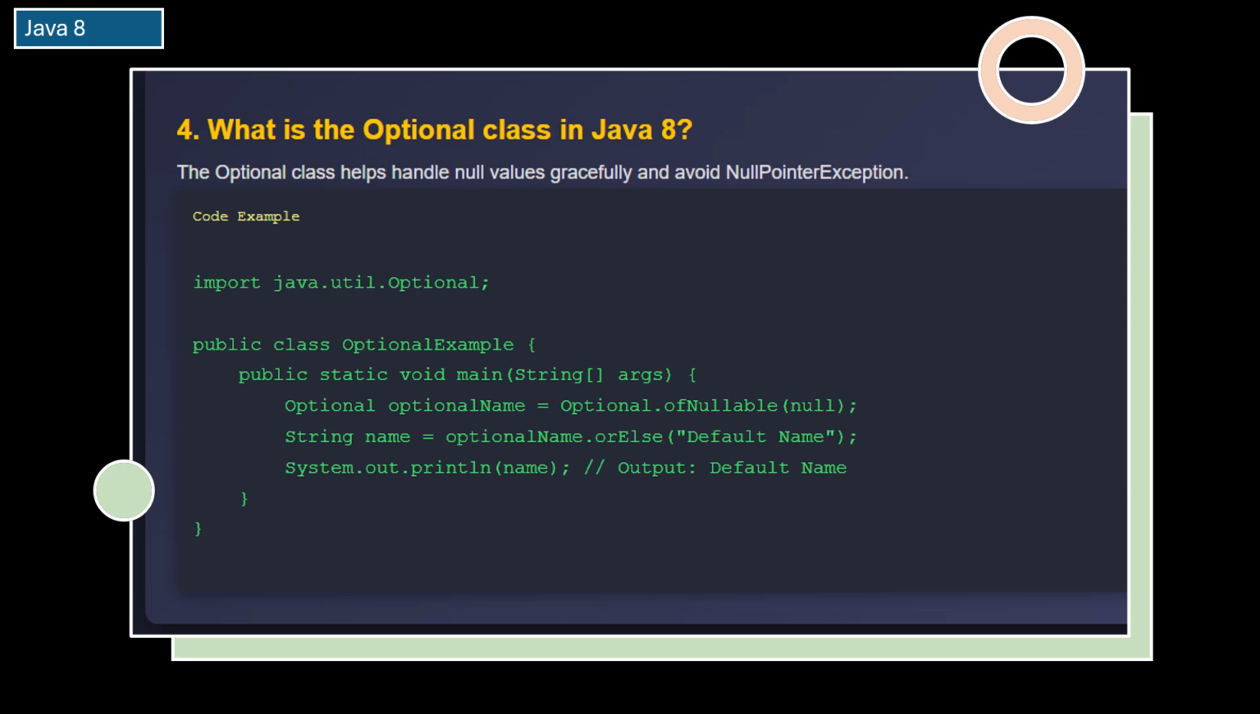For example, if you try to store a name but the value is null, optional allows you to provide a default name instead. So instead of getting an error, the program simply uses the default value and prints it. This makes code safer and more reliable. You do not need to write extra null checks everywhere. The optional class makes handling missing values much easier. That is it. The optional class helps prevent errors and makes Java programs more stable.